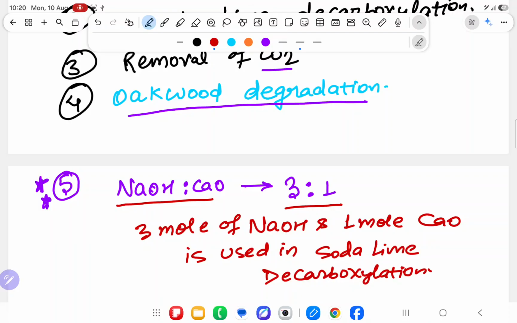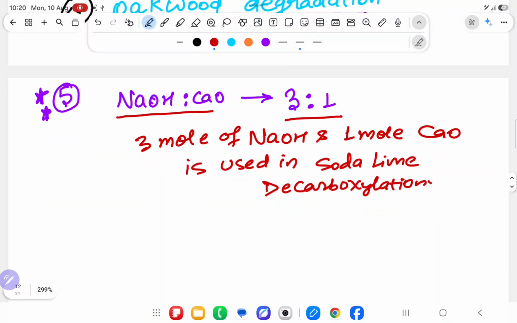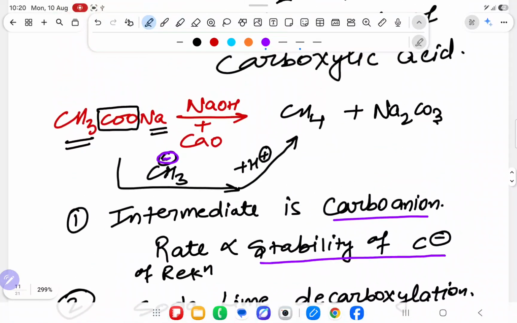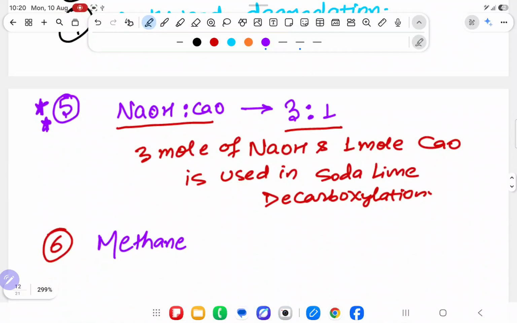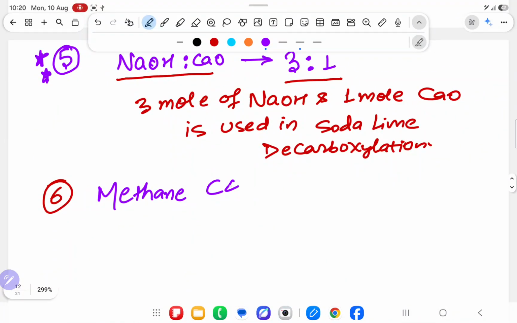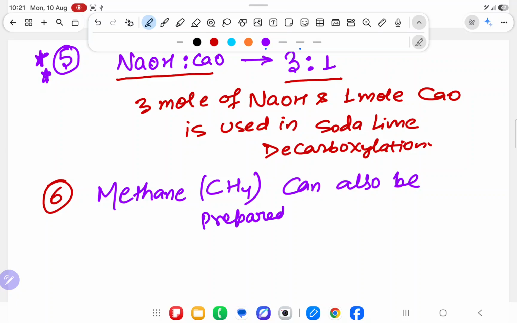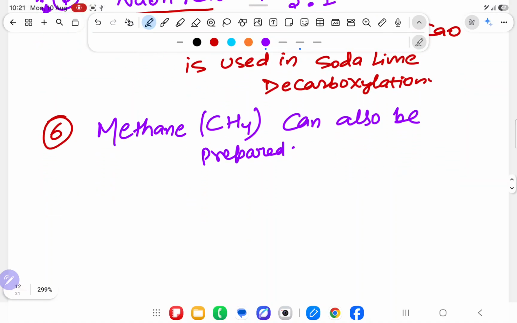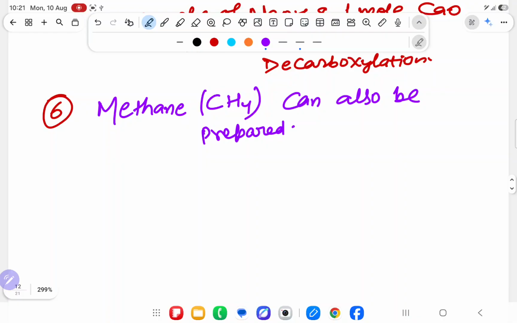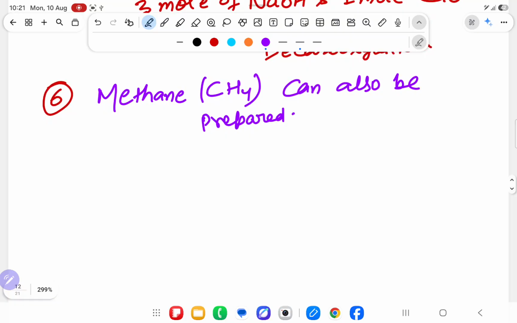Yes sir, now understood. Okay then. Now the next important point you will write: we are able to prepare methane here. How? See, in the first reaction only I have prepared methane. So methane, that is CH4, can also be prepared. By the help of the Wurtz reaction we are able to prepare even-numbered alkanes, and by the help of soda lime decarboxylation we can prepare methane, which was not coming before. Now we are going to see questions line by line. I am going to write some questions and we will see them properly.